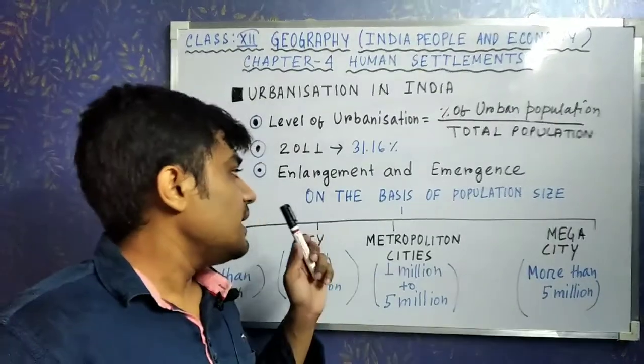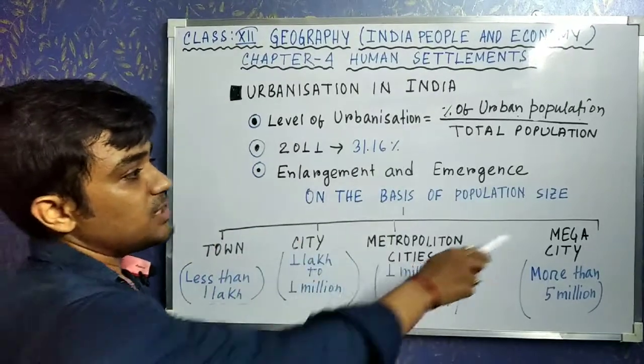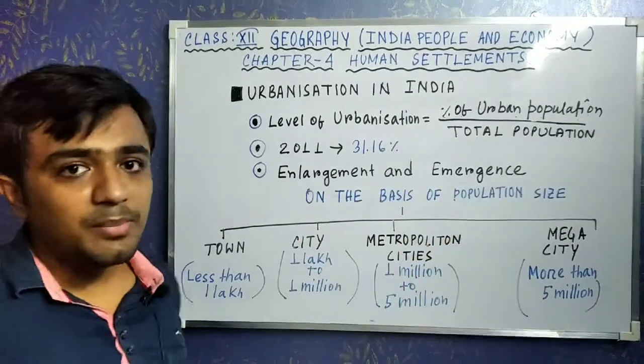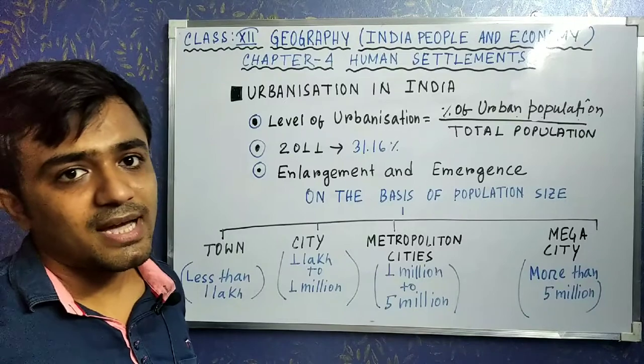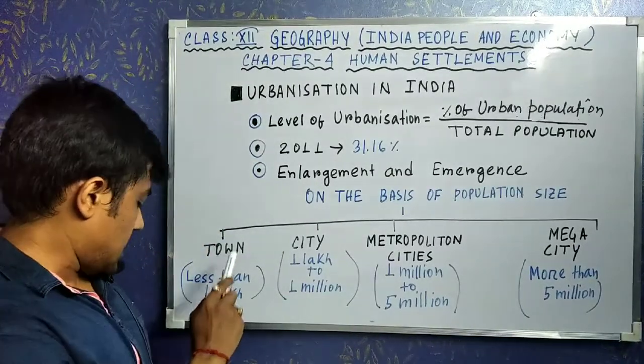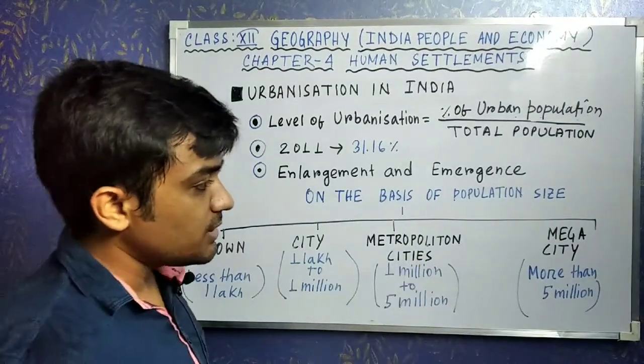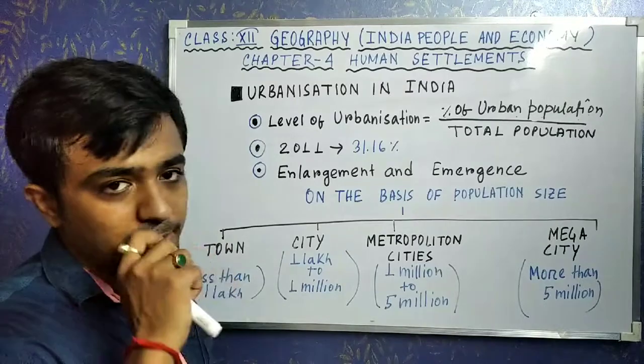Now we can classify urban regions into 4 categories on the basis of population size. Number 1 is town, second is city, third is metropolitan city, and fourth is mega city.